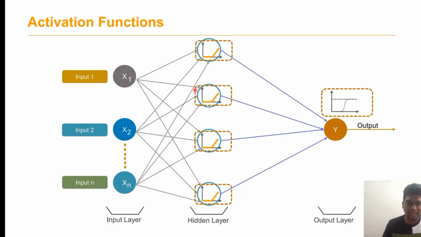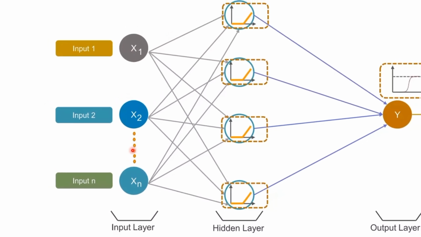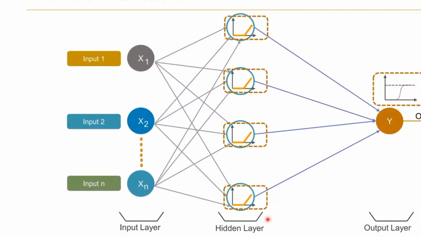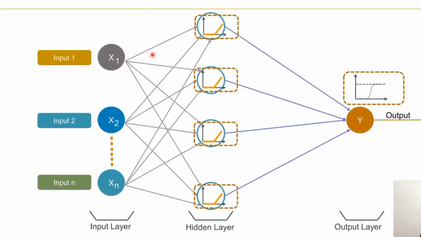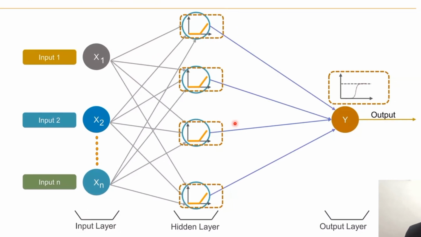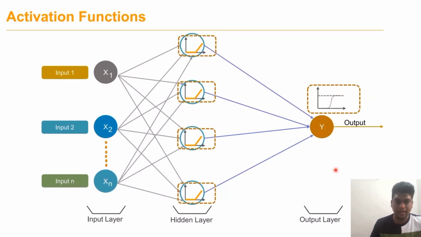You can see this activation function. So these are all the layers. The input layer is the first layer that receives the raw data. Then the hidden layers are the intermediate layers that process the input from the previous layers. And the final one is the output layer that provides the output of the network.